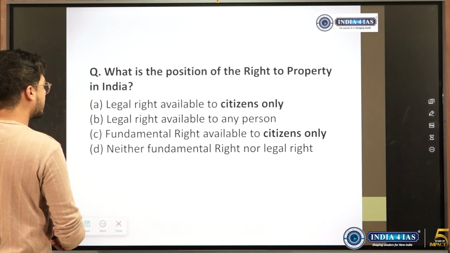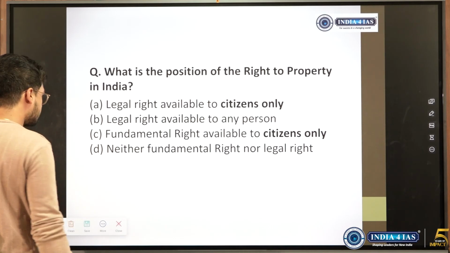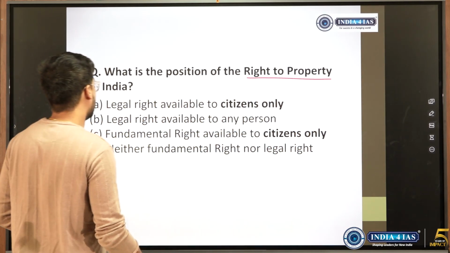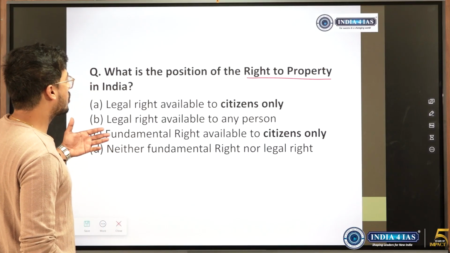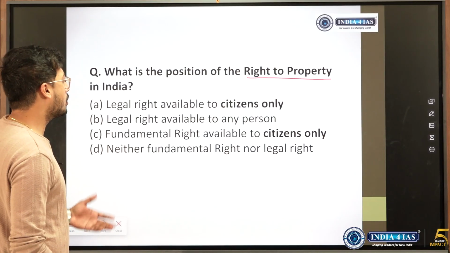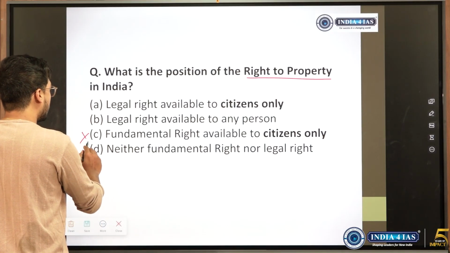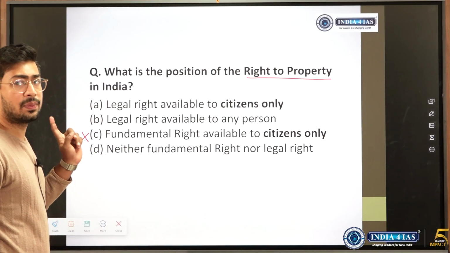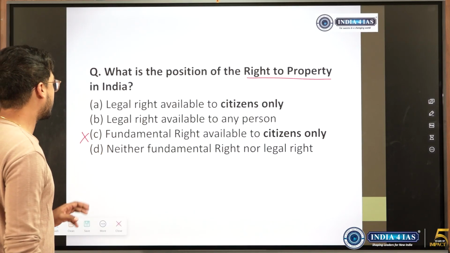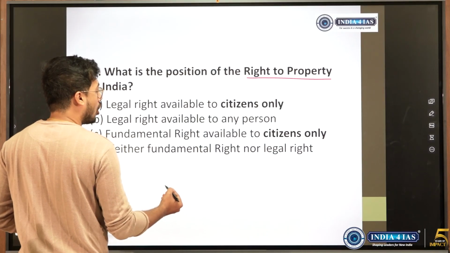We'll move on. What is the position of right to property in India? Right to property question. So it is a legal right available to citizens only, legal right available to any person, fundamental right available to citizens. See, we should know it is no more a fundamental right. Once upon a time it was a fundamental right, then by the 44th amendment it was taken out of the fundamental rights. It is neither a fundamental right nor a legal right.